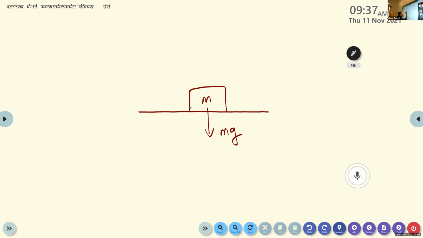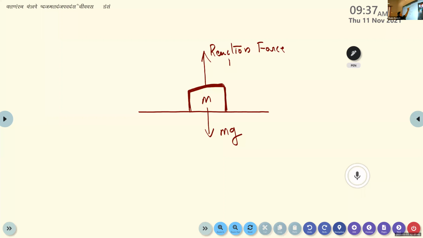At the same time, another force is acting on the body on the opposite side, in order to balance this object and keep it in a state of rest. That force always acts vertically upward, and it is known as reaction force. So the force which acts on an object vertically upward in order to balance the body is known as reaction force. Only if this reaction force and the weight of the object acting downwards are equal and opposite can we say that the object is in a state of rest.